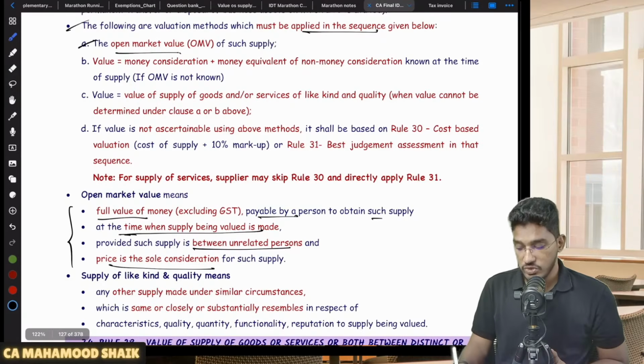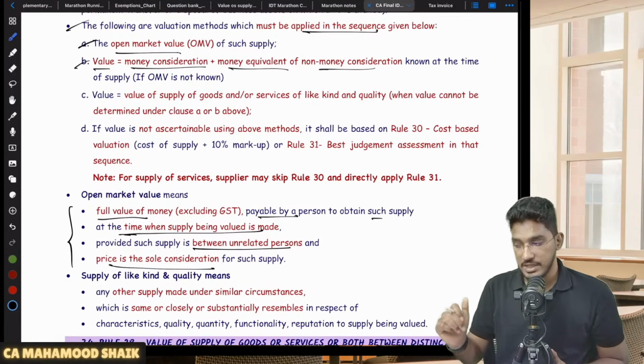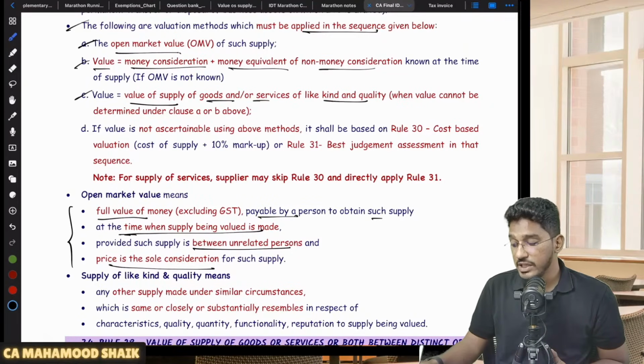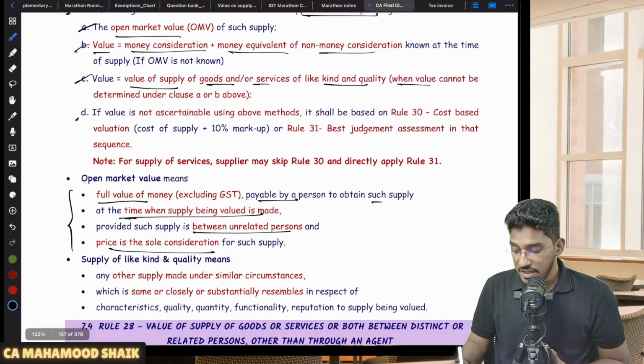Sir, open market value is not available. Then value will be money consideration plus money equivalent of non-monetary consideration. Sir, that is also not available. Then it will be value of supply of goods and services of like kind and quality, where value cannot be determined under clause A or B above. And sir, that is also not available. If it is not ascertainable, then you have to apply rule 30.